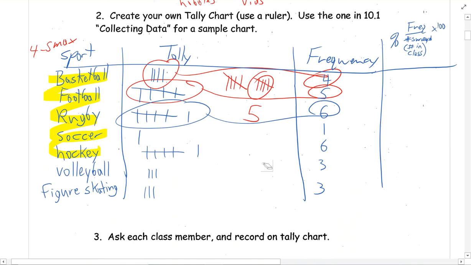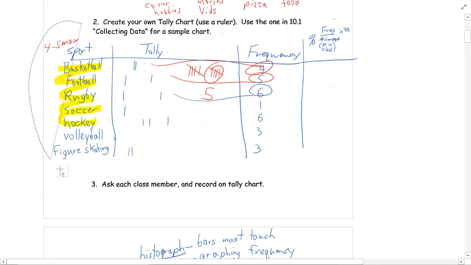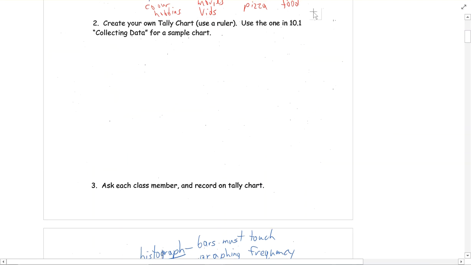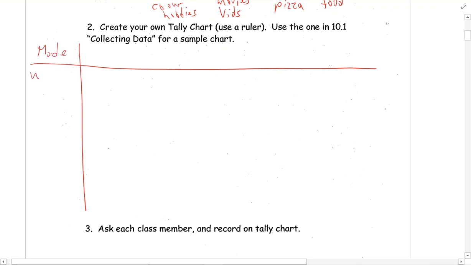So let me just erase this real quickly here. Where's my shortcut? Here we go. So I will just do a new one. Delete. Okay. So I'm going to then do a mode column. For my mode column, I will do a walk, I will do a run, I will do a bike, I will do a skateboard, and then what's another good one? Inline skate.